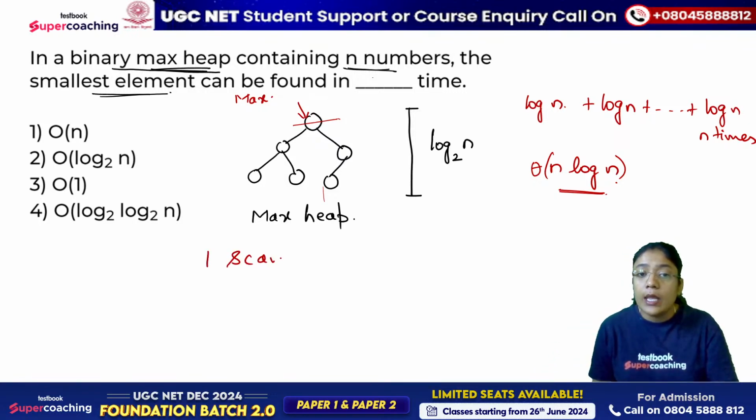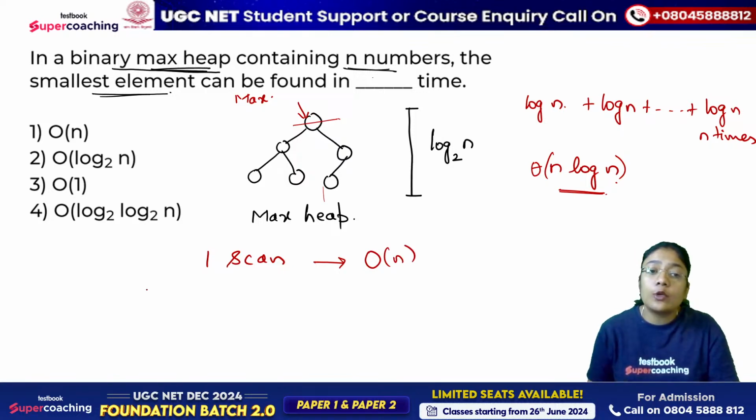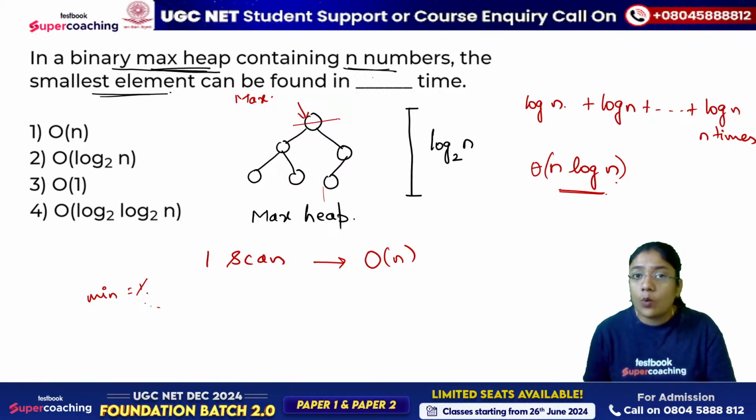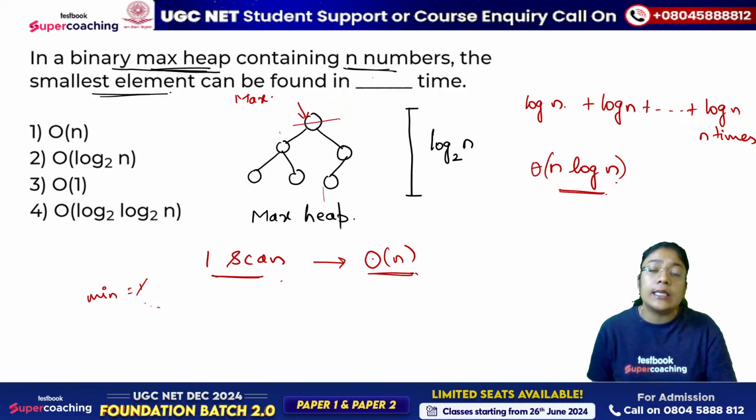One scan. If we have n elements, how much time will one scan take? It will take order of n. Consider the first element as the min, then compare whether the next element is greater than min or not, and update accordingly. We have discussed this. So one scan is required to find the minimum element. So instead of deleting the elements one after another from the max heap tree, we'll perform one scan and find the minimum element in linear time complexity. So the correct answer for this question is 1.